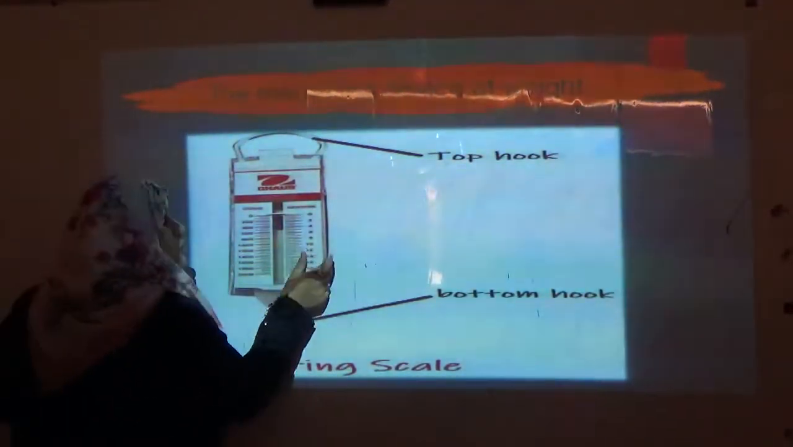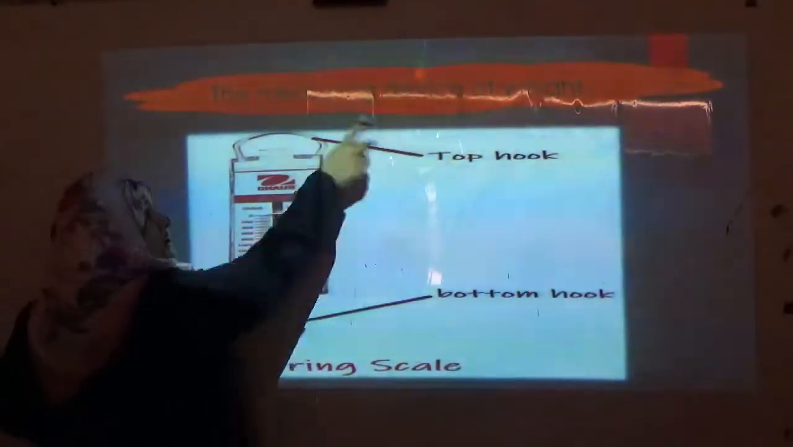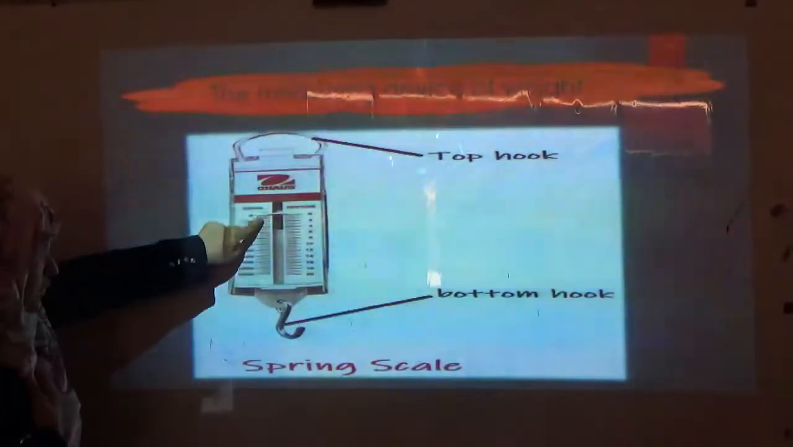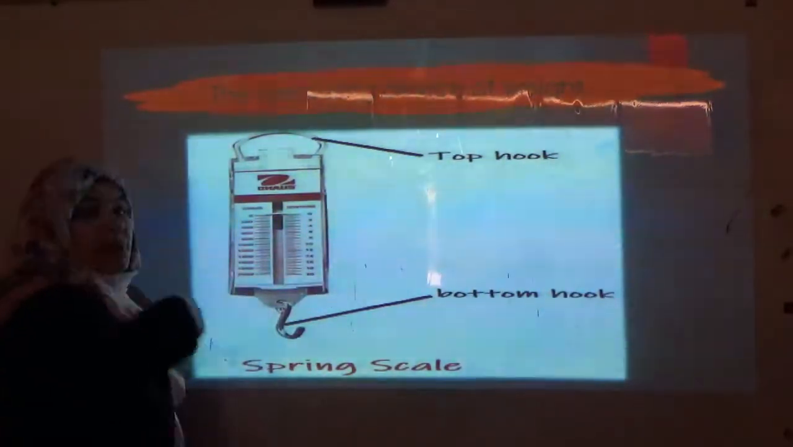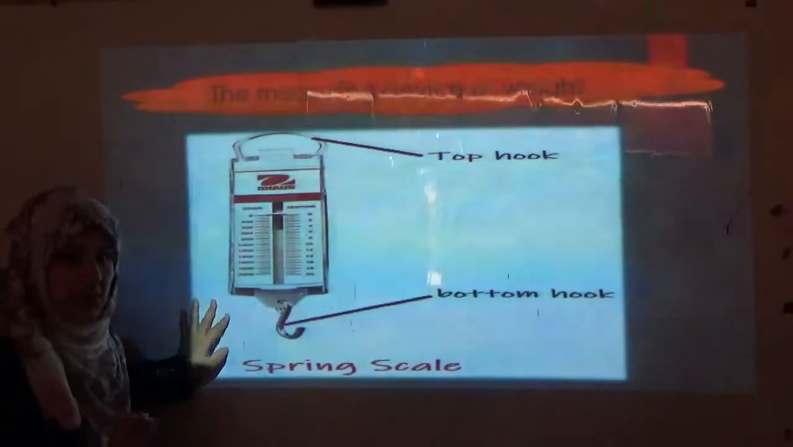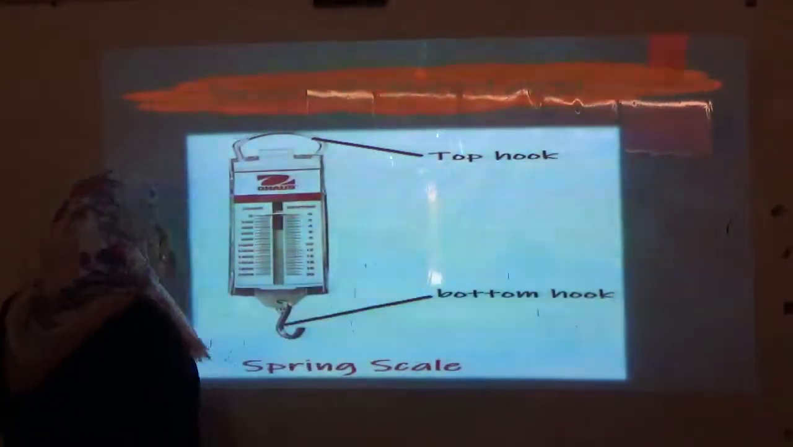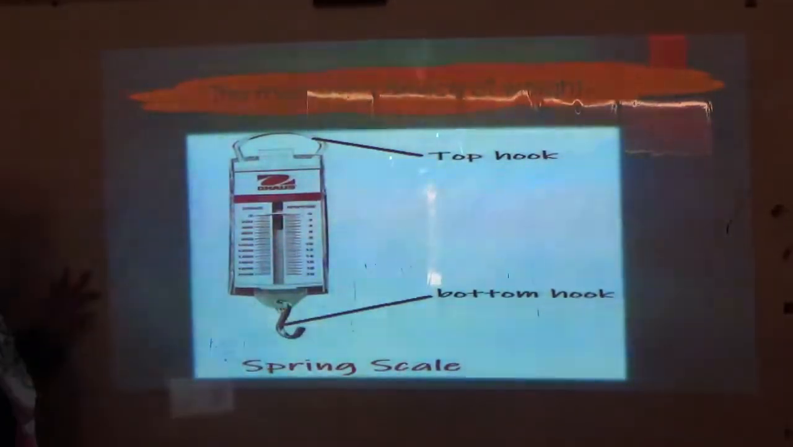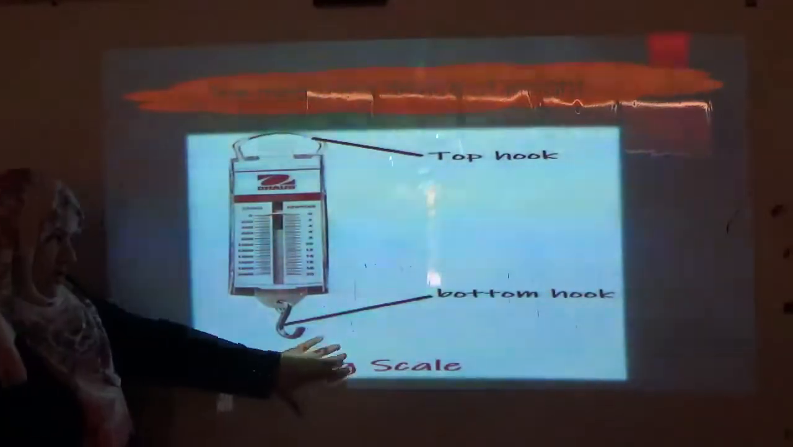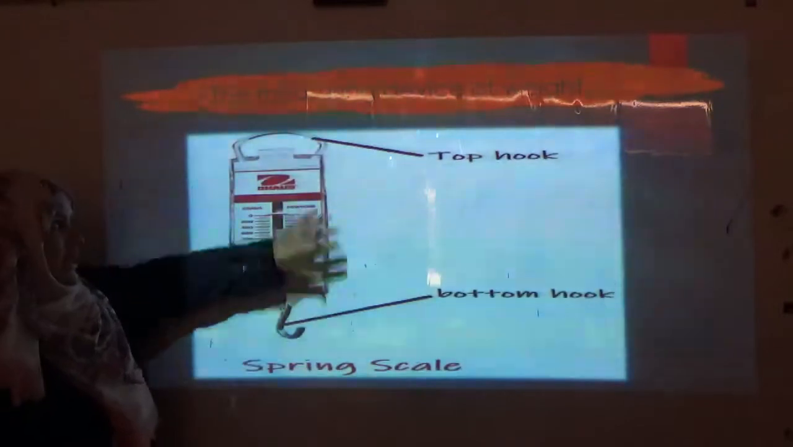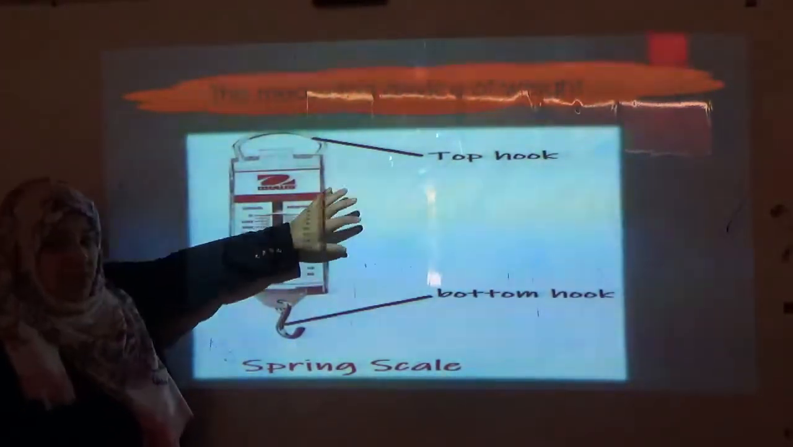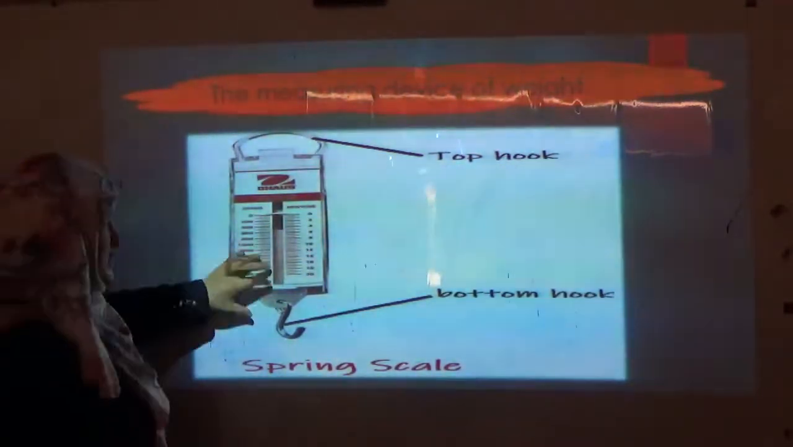After the number, you should put the measuring unit. So, if the pointer of the spring scale stopped at number 10, it should be followed by the unit for measuring the weight. So, I should say 10 Newton. 10 Newton. So, the spring scale is the measuring device of weight, the device that we use to measure the weight.